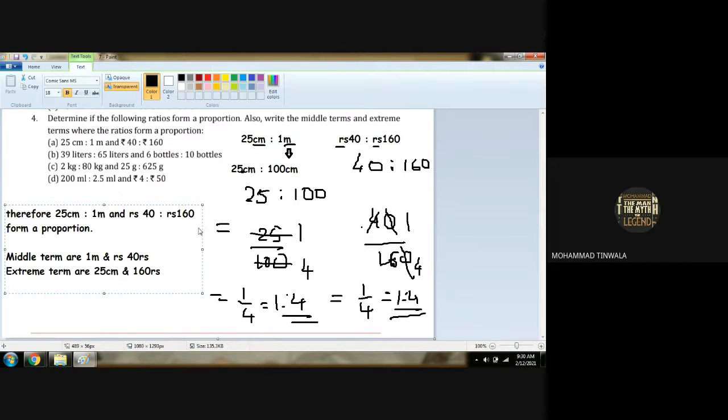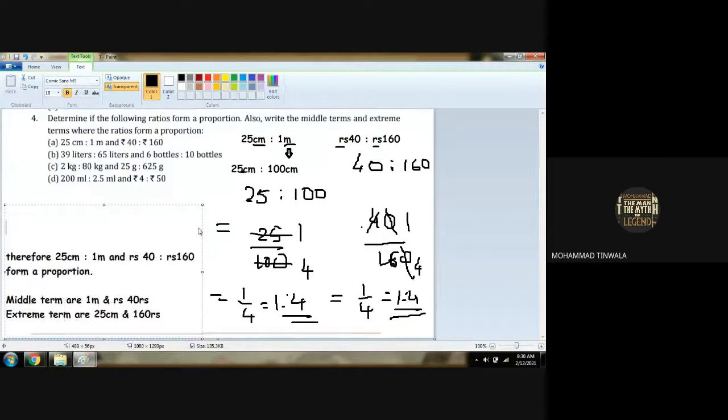Over here also we have to place, wait a moment, we forgot to write one thing. Therefore comes later; first we have to write this sentence: 25 centimeter is to 1 meter in proportion with rupees 40 is to rupees 160. Understood the content, girls?